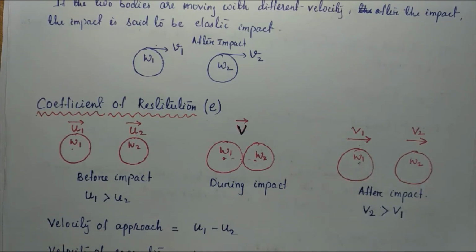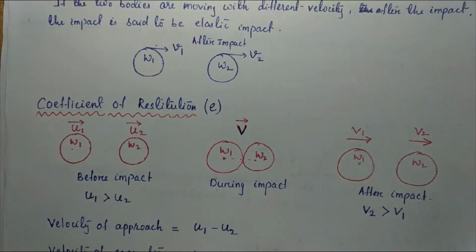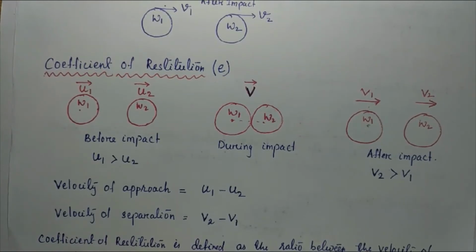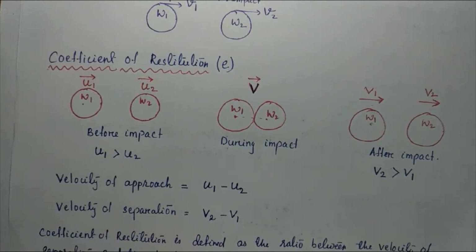So now we have to find out the relative velocity between the two bodies, before impact and after impact. Before impact, the change in velocity is U1 minus U2, that is the velocity of approach.